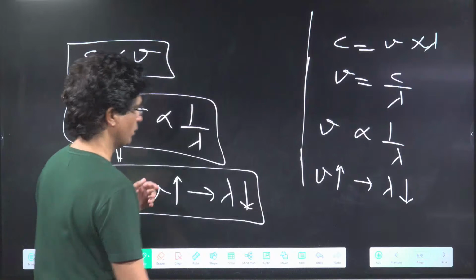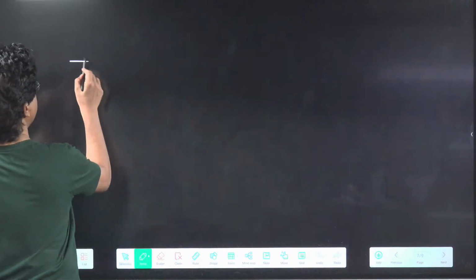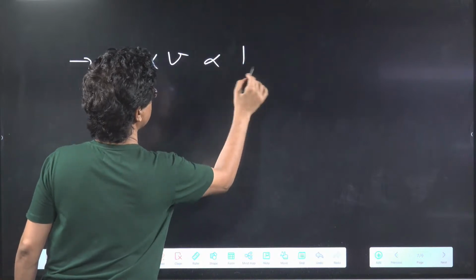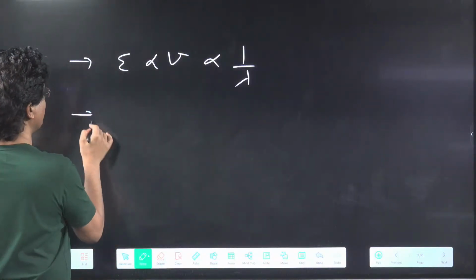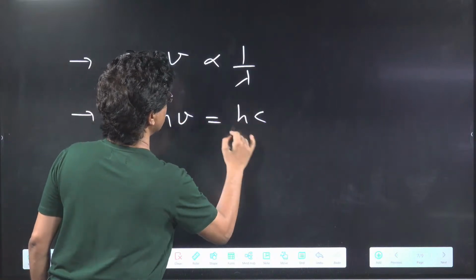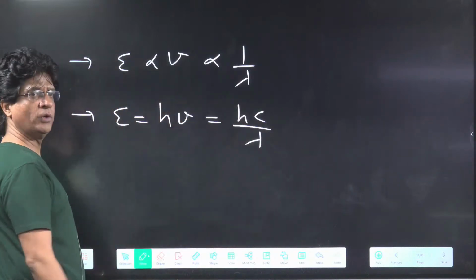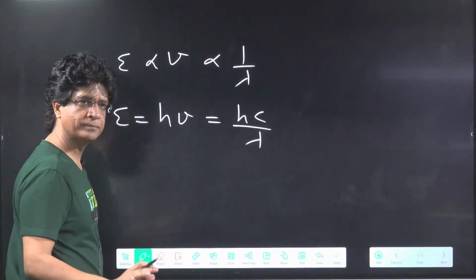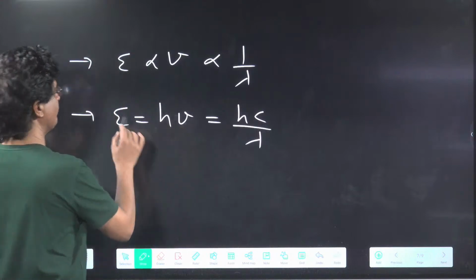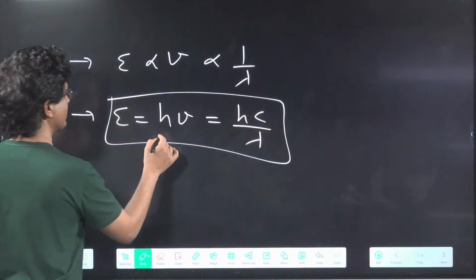Okay, so now the next point. He said energy is proportional to frequency, or proportional to 1 upon lambda. From here we can say energy is equal to h nu, or equal to hc upon lambda. Yes or no? Can I write that down? Gamma has a higher frequency. Very good. So E equal to h nu.